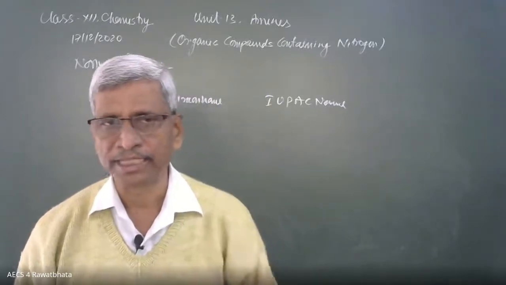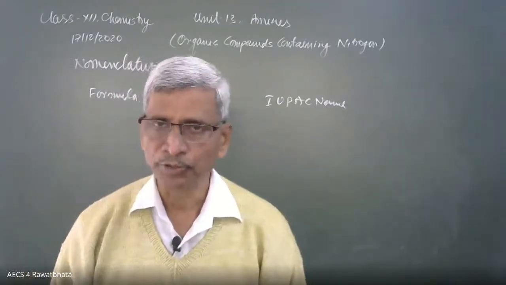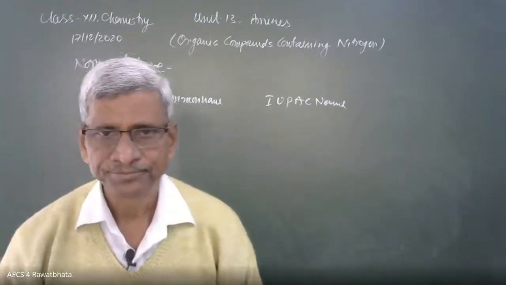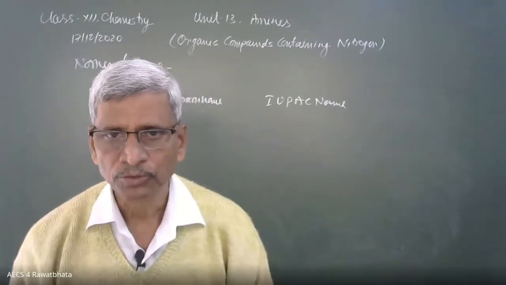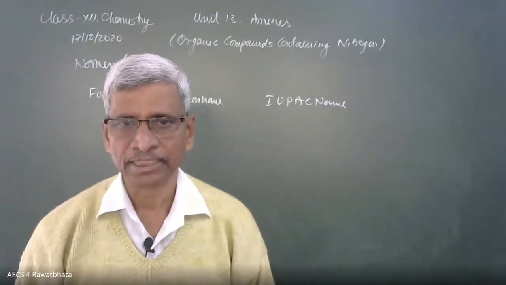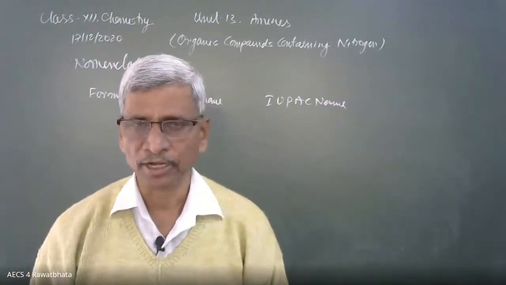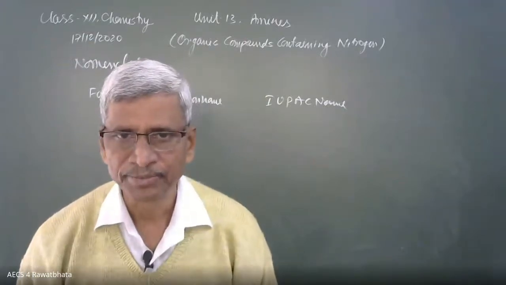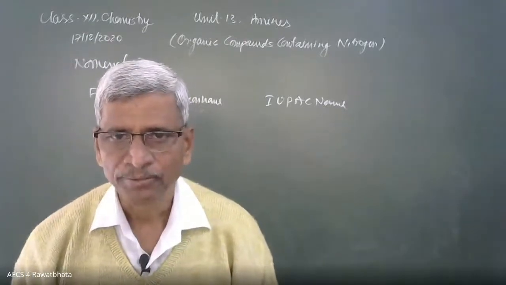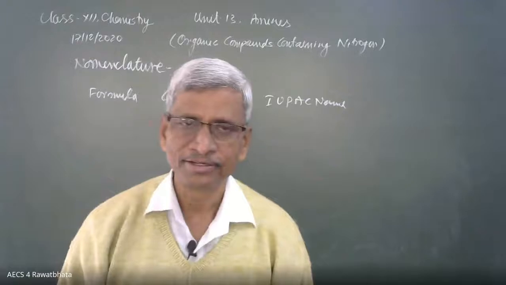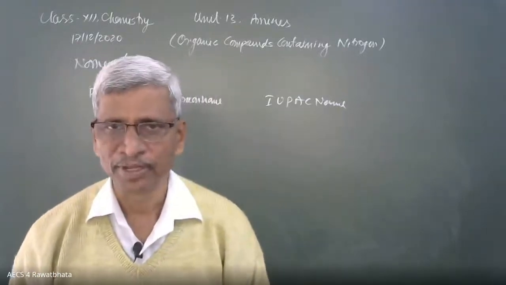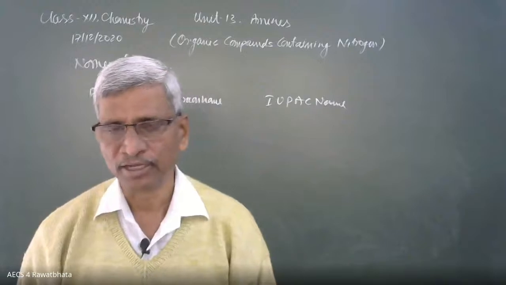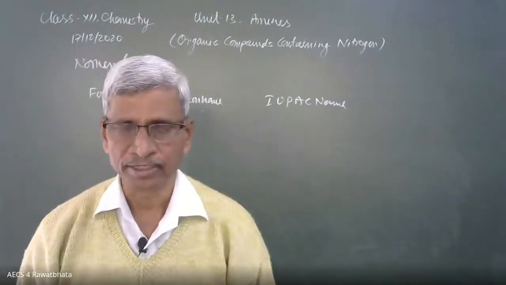Isobutyl has 4 carbons. Isobutyl amine, what should the IUPAC name be? 2 methyl propane 1 amine. Okay, so this is the correct answer: 2 methyl propane 1 amine.